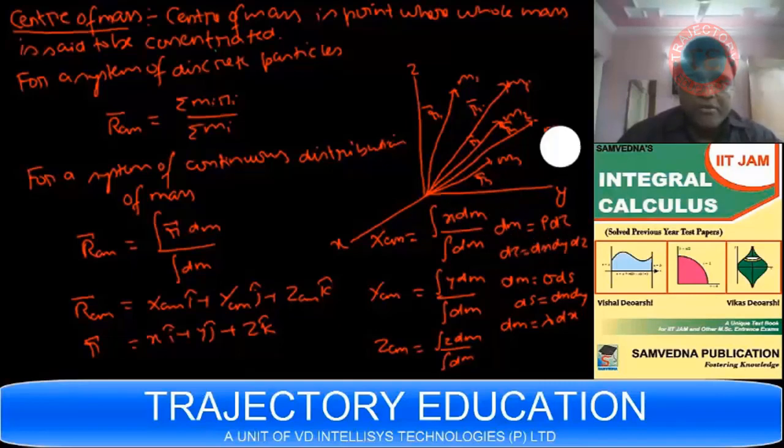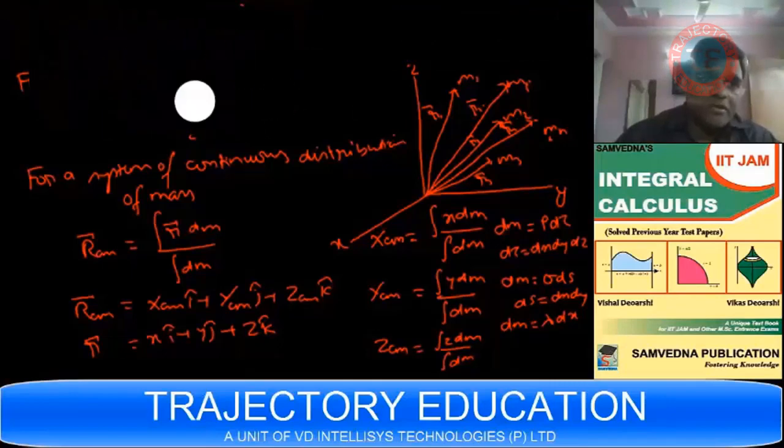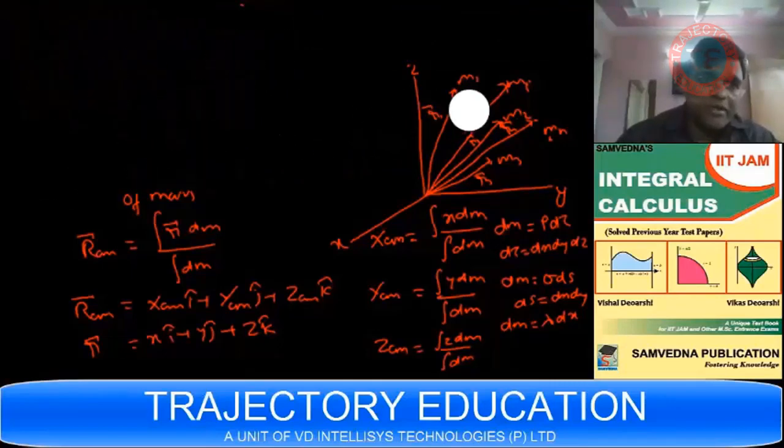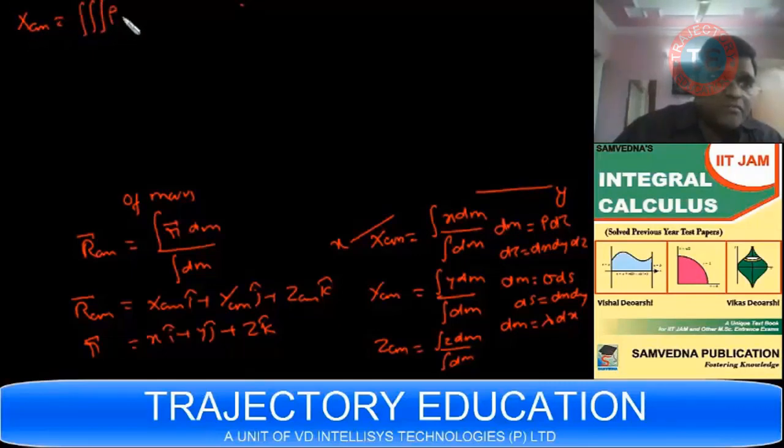Let me write it for a three-dimensional object. XCM can be written as triple integral x rho dx dy dz upon integral dm.